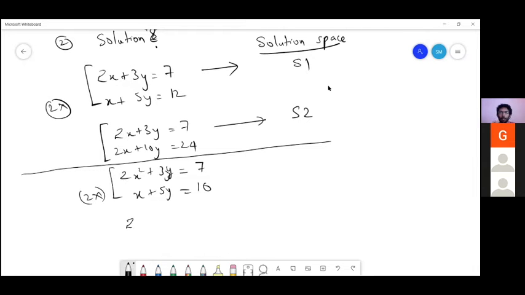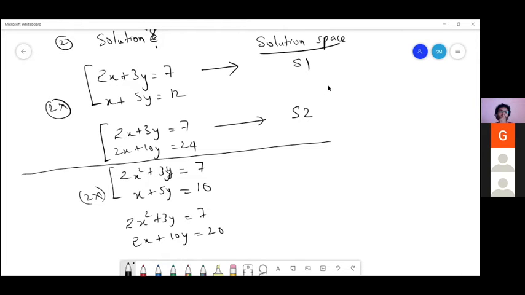So basically, what I was saying is, if you're doing a similar operation here, say I multiply equation 2 by 2, and I get another system. Now, will the solution space of both the systems be the same or not? This is the question, right? What do you think, or what do others think about this?